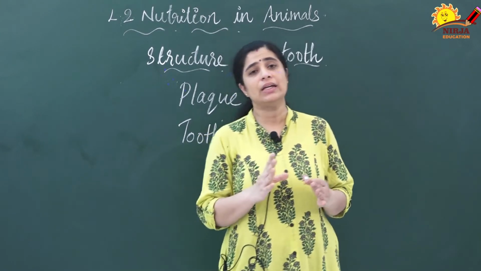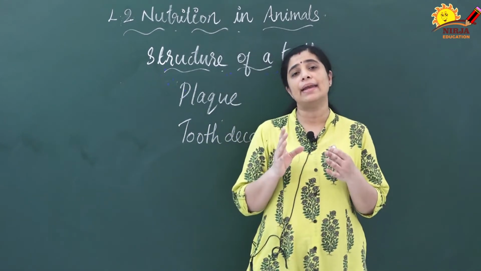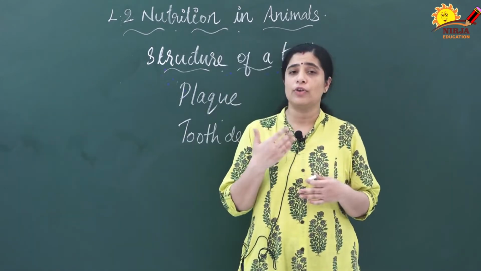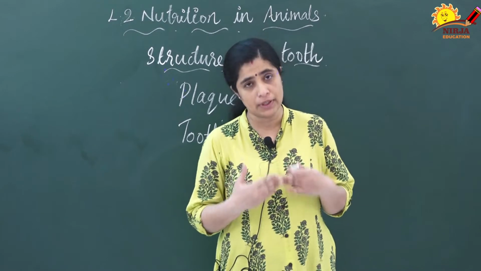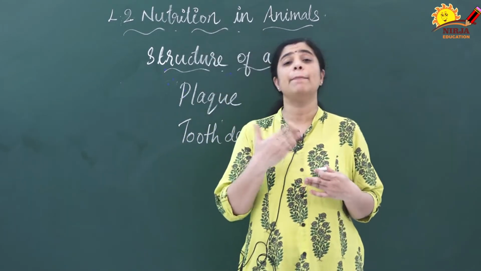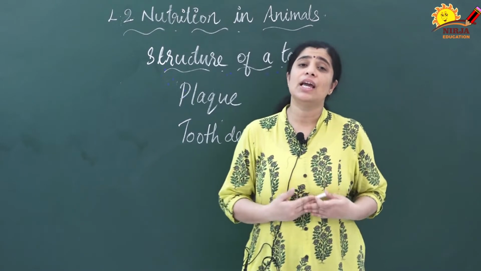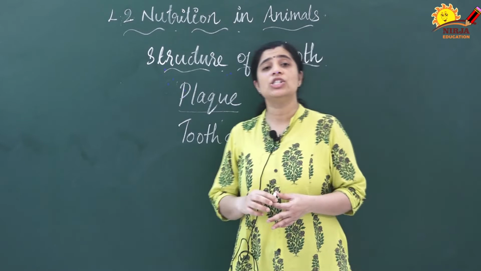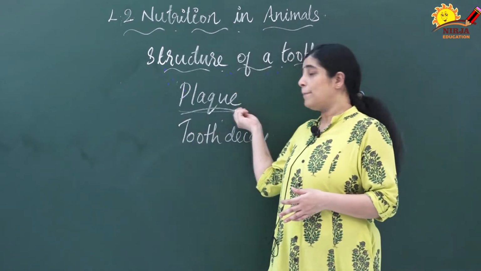Actually, healthy gums should have a pink color, and healthy teeth should have a white color. But if you are not taking care of your teeth properly, what will happen? A yellowish layer may appear on your teeth. This yellowish layer is known as plaque.